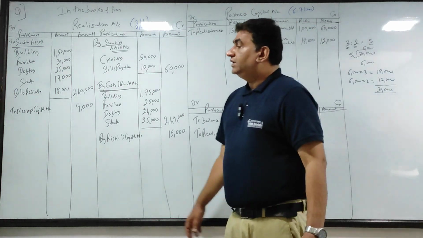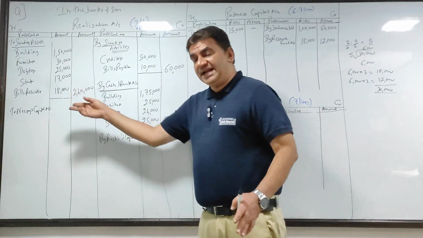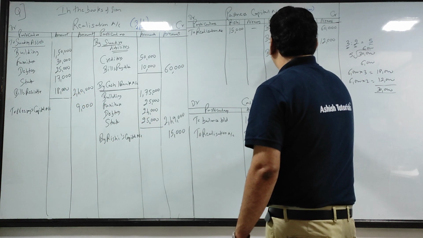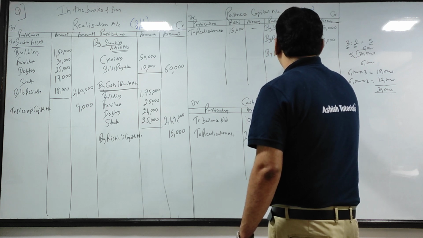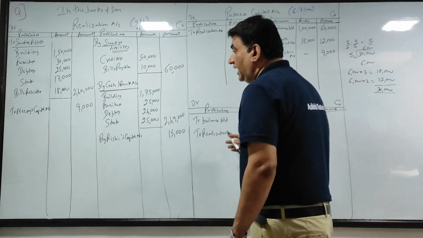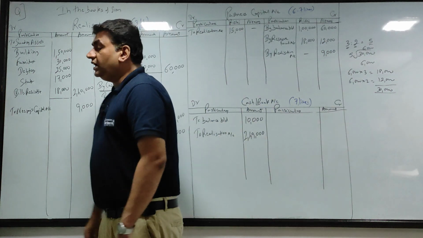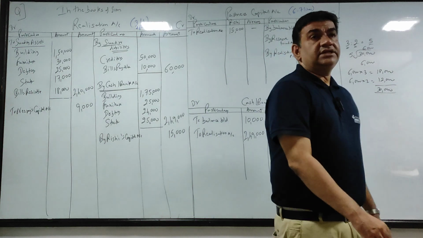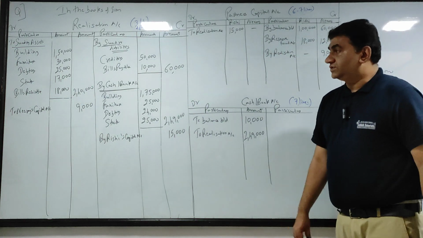And see, नीरज को क्रेडिट किया है, तो इसका corresponding effect will come here by realization account, नीरज के कॉलम में 9,000.